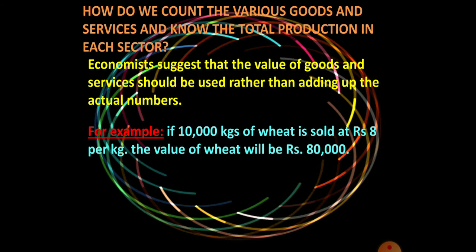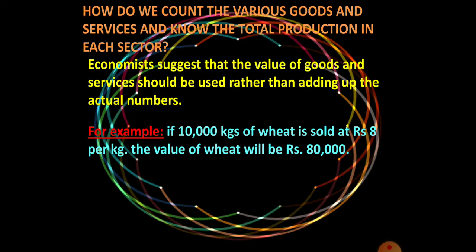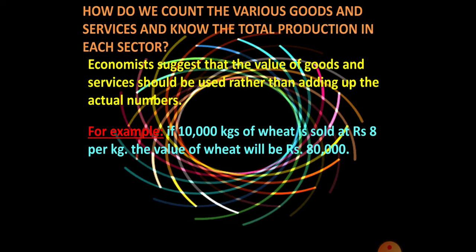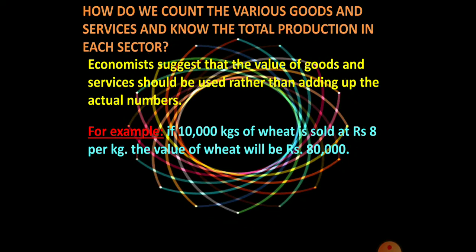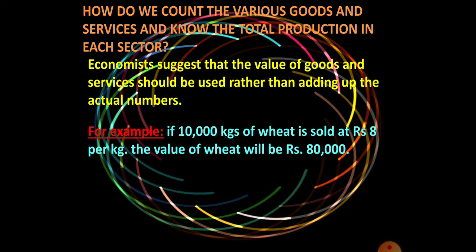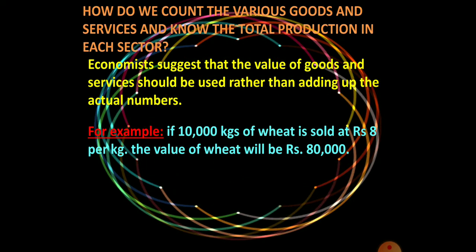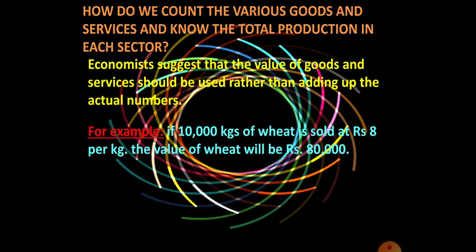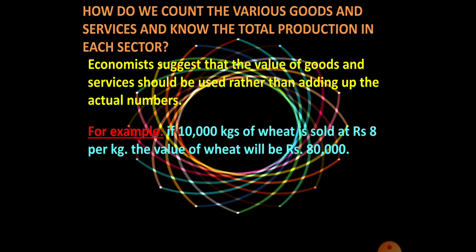Economists have suggested that the value of goods and services should be used rather than adding up the actual numbers. For example, if 10,000 kgs of wheat is sold at rupees 8 per kg, the value of wheat will be 80,000 rupees. I think it is very clear.